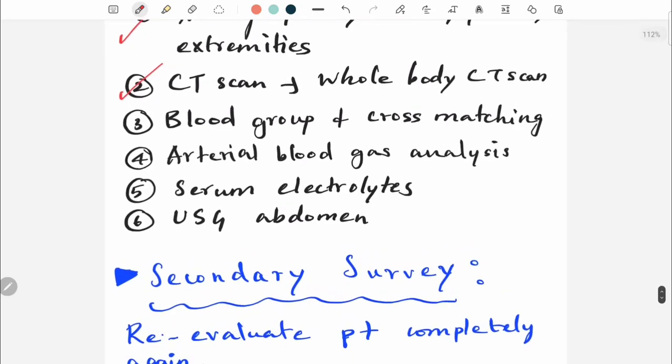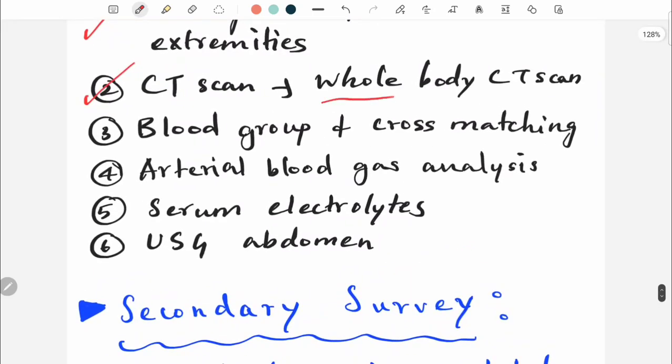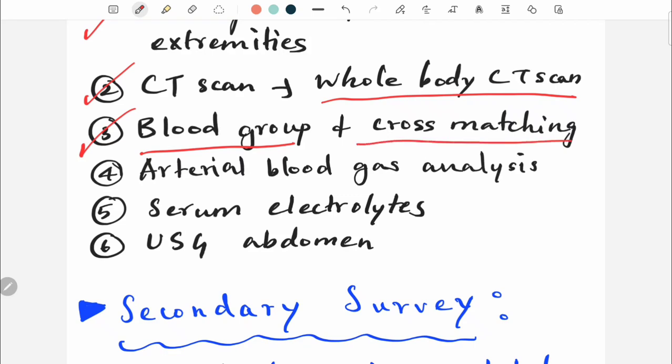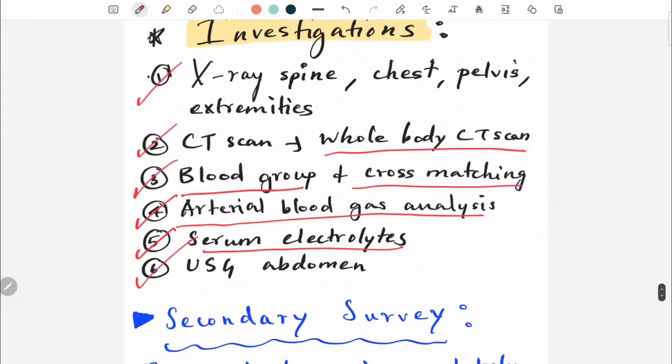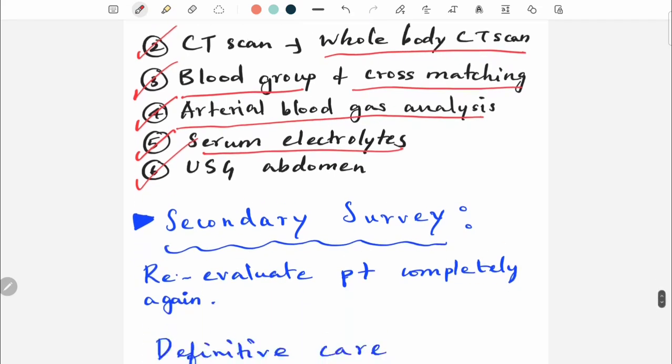Next, moving on to CT scan, especially whole body CT scan. Then blood group and cross matching will be done. Next is arterial blood gas analysis. Then look for serum electrolytes. And the last one is ultrasound abdomen. So investigations are X-ray, CT, blood group and cross matching, arterial blood gas analysis, serum electrolytes and ultrasound abdomen.